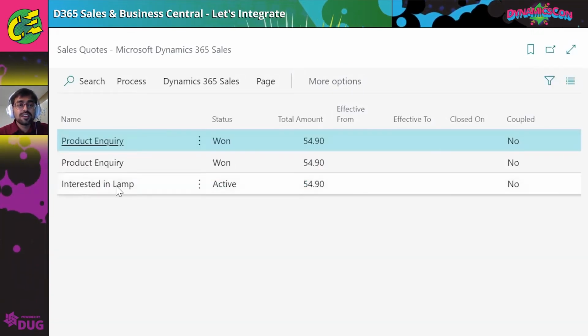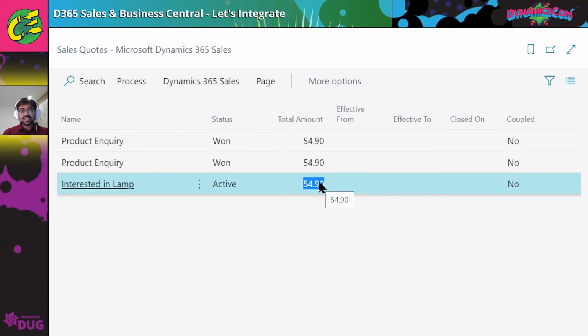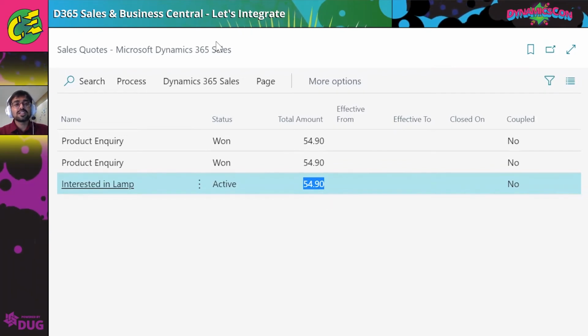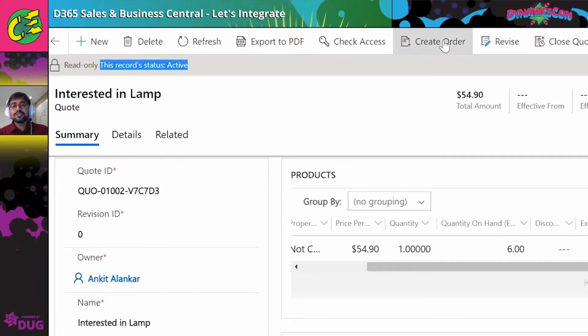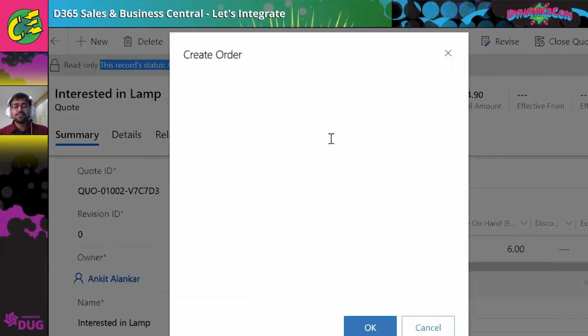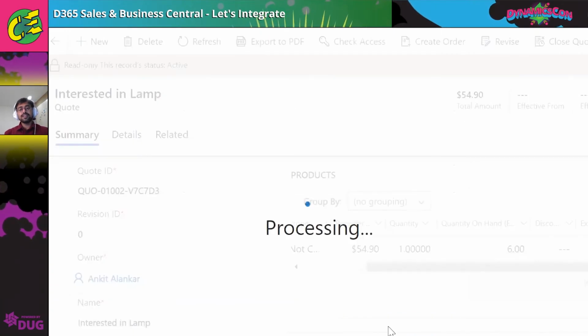If you see this, interested in lamp is there with the status as active. This is the staging that I'm doing. I'm not processing the quotation inside Business Central. I'm just showing you the integration, showing the value inside the staging already. I'll just create an order for this. I'll say, okay, I've won this order, and then finally, okay.